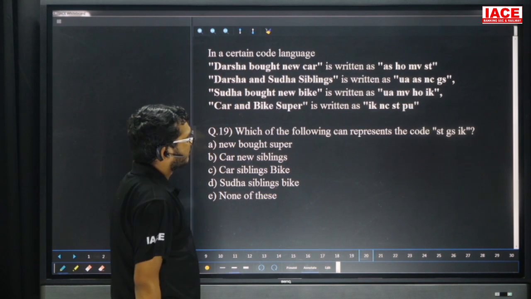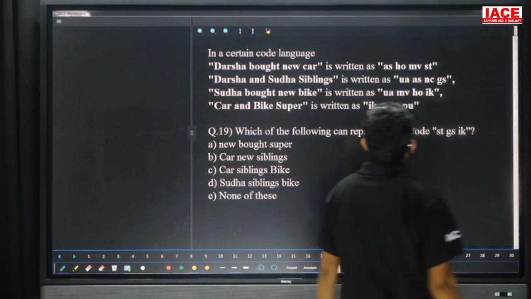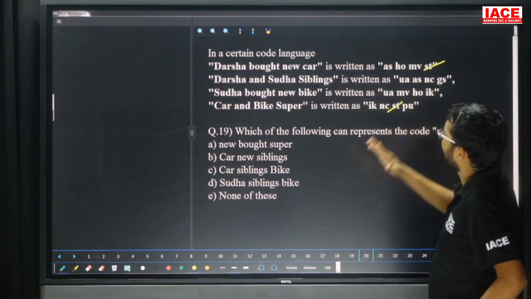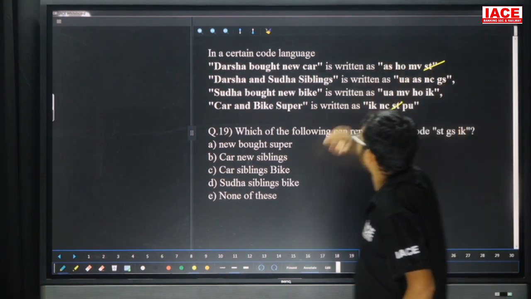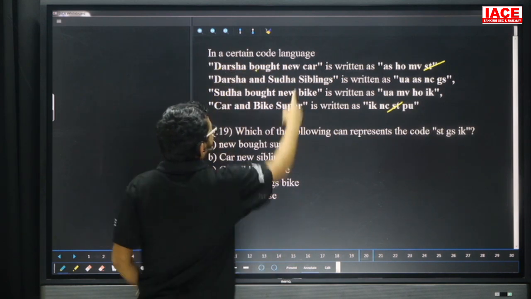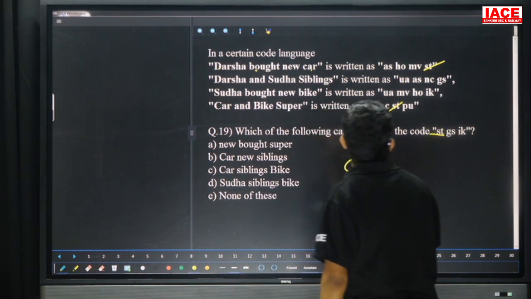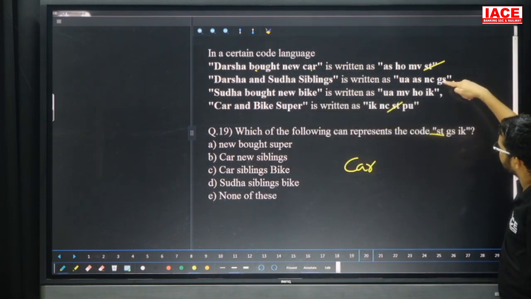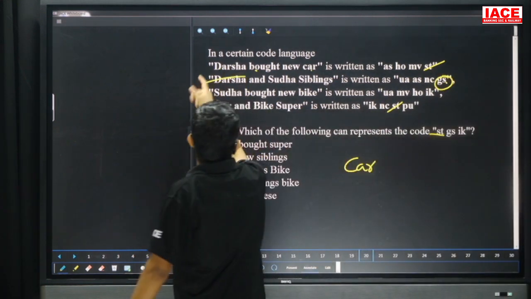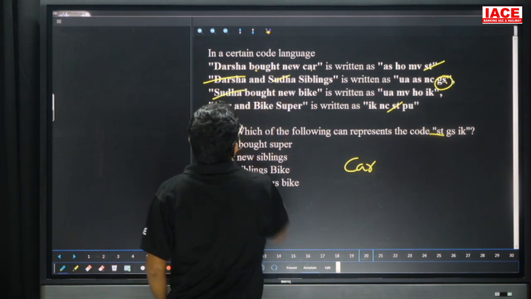Question number 19, which of the following can represent the code for STGSIK? Friends, check here, first one ST, here ST, here also we are having ST. First line, last line, common code is ST, then common information: Darshan is there, Bhat is there, New is there, car. First line, last line, common information is car. So what is the code for ST? Car. Next one is GS. Here we are having GS. In the remaining lines GS is not there. Only code is GS, then only information, eliminate. Darsha is present. Next one is for here. Sudha is also present.